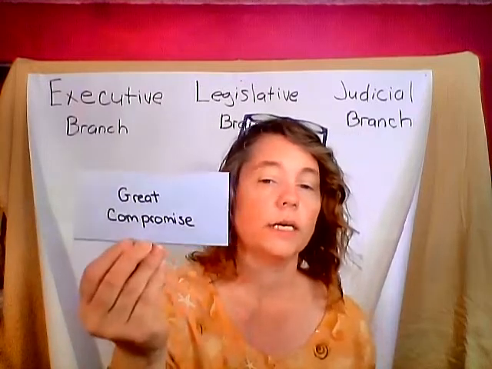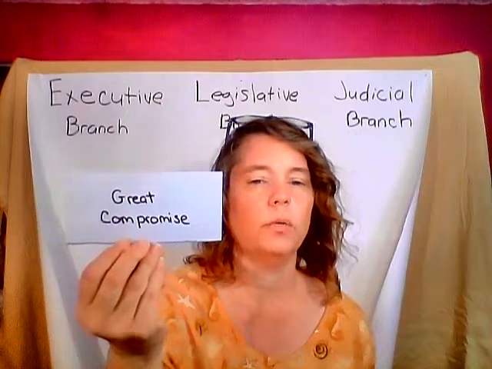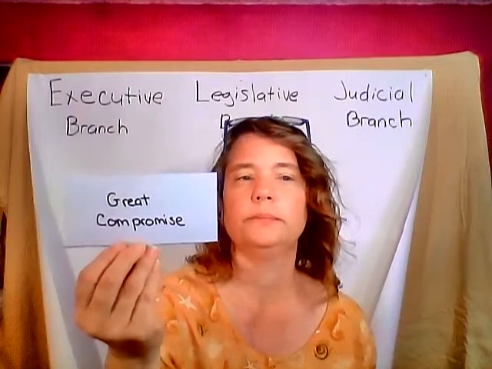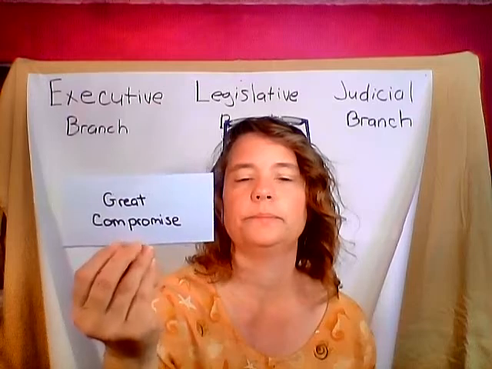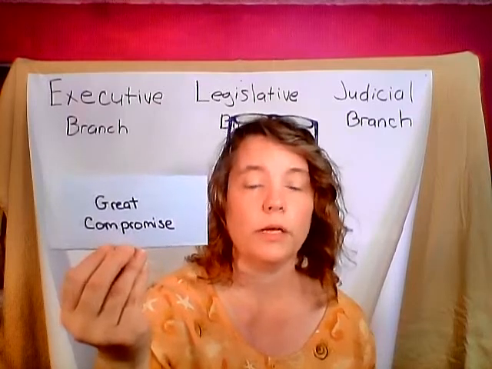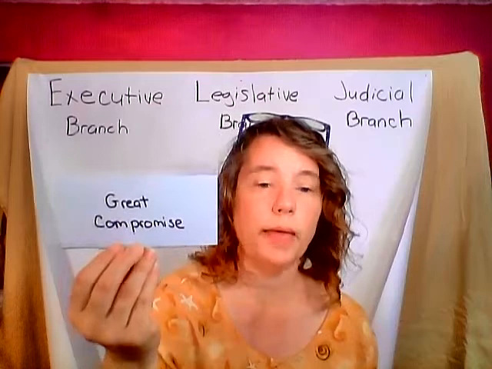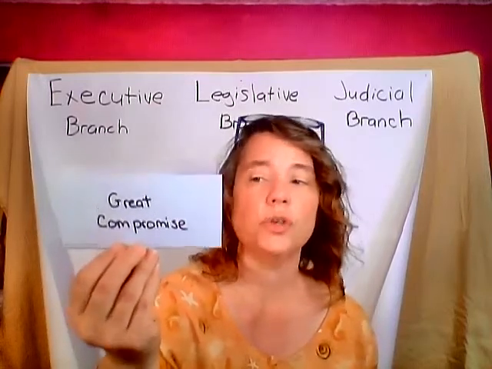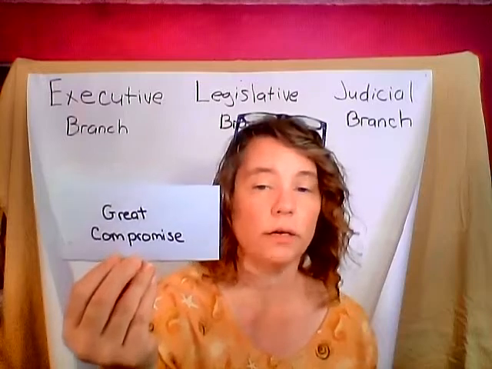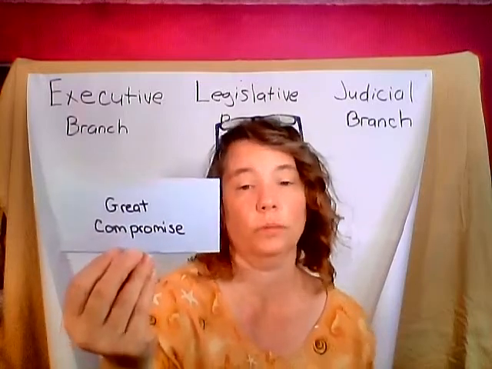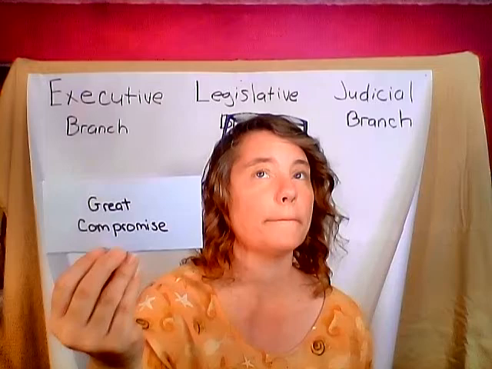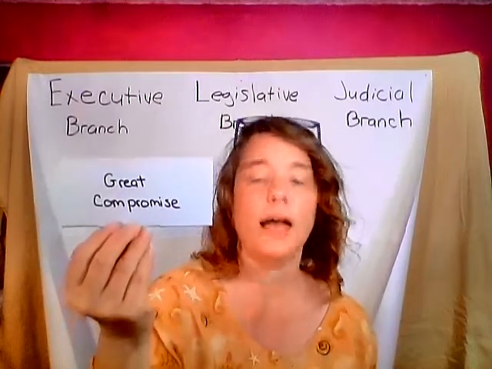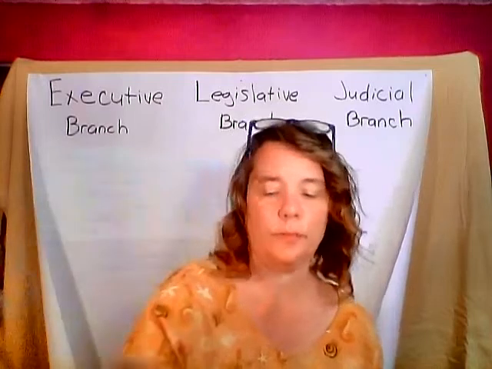The Great Compromise. What was the Great Compromise? The Great Compromise was the decision that the delegates made at the Constitutional Convention to have 2 houses, to divide our Congress into 2 different groups. One group was the Senate, and the other group was the House of Representatives. Good job.